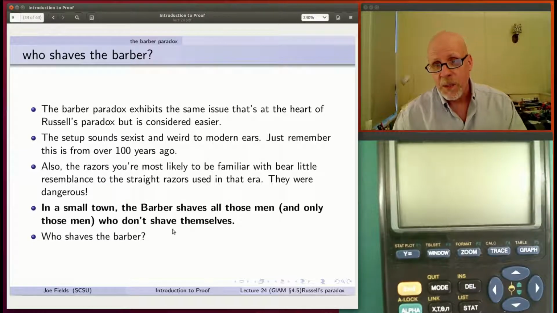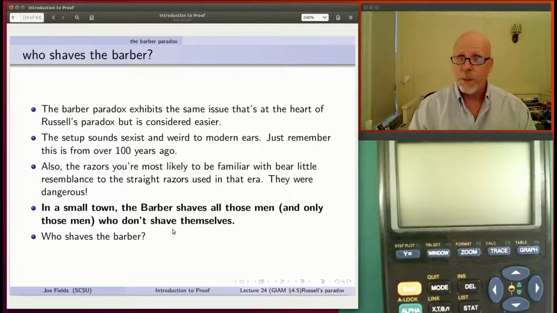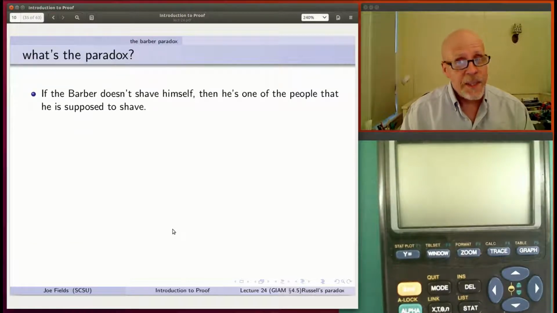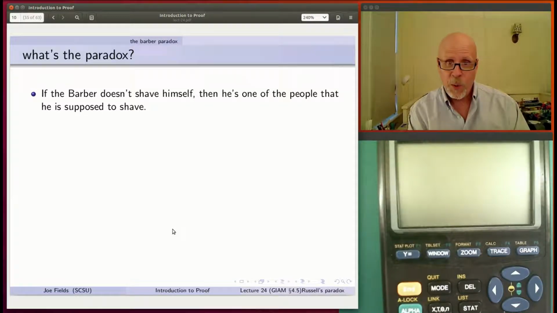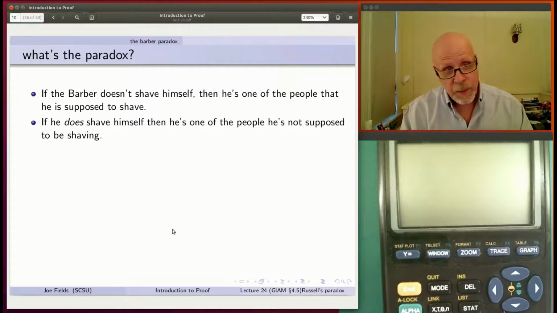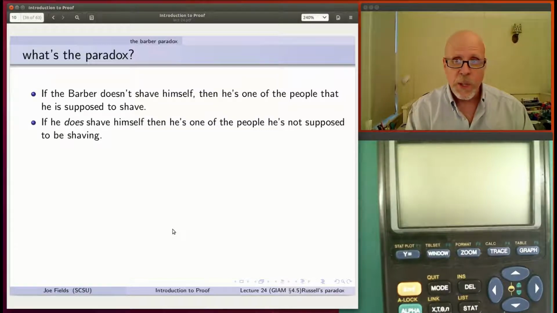The next thing people say is, well, maybe the barber grows a beard. He doesn't shave. But if he doesn't shave himself, what the setup said, that we read that part that was in bold, and it seemed to make perfect sense. What that says is if he doesn't shave himself, then he's one of the people he's supposed to shave. So he can't grow a beard, but then he also can't not grow a beard, because if he does shave himself, then he's one of the people he's not supposed to be shaving. You see how that causes a problem? We go round and around in a circle.